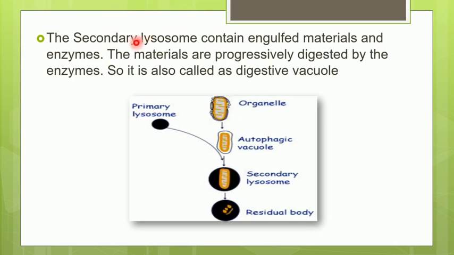So a secondary lysosome contains engulfed materials and enzymes. What is meant by engulfment? The primary lysosome will spread its membrane around this foreign structure, or sometimes even a structure present within the cell that needs to be broken down, and when it takes it inside the lysosome, that structure is called a secondary lysosome.